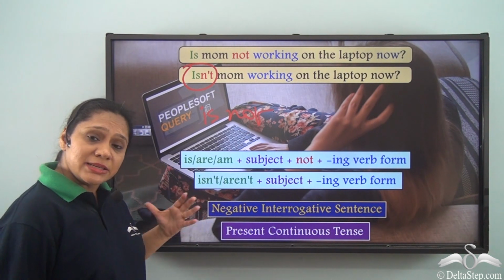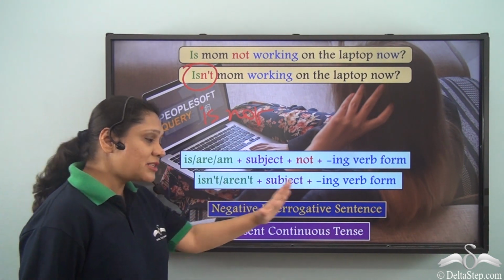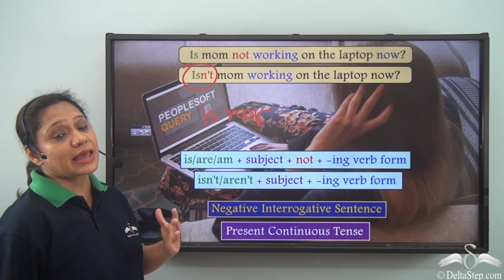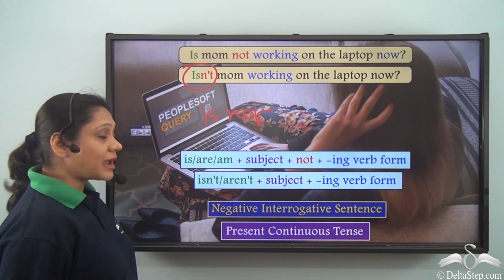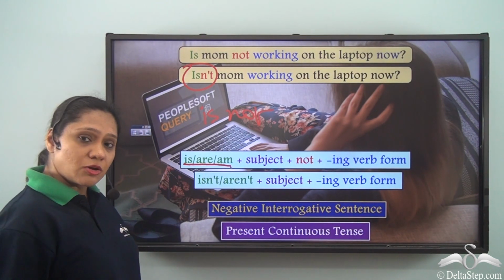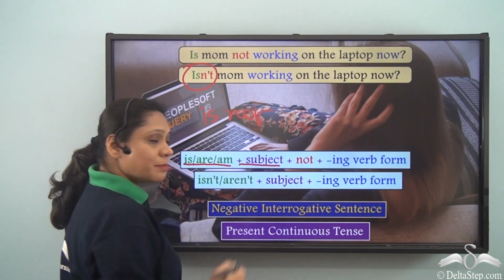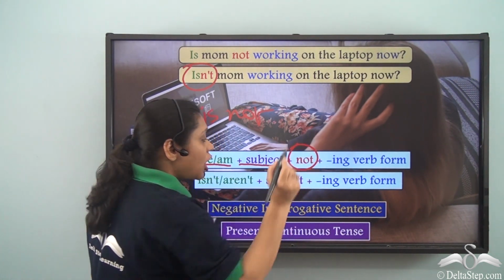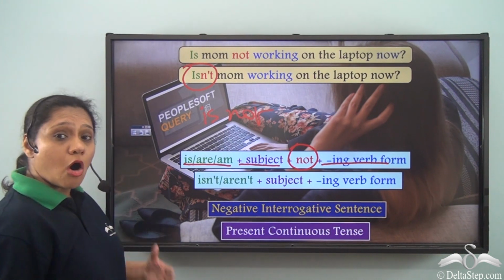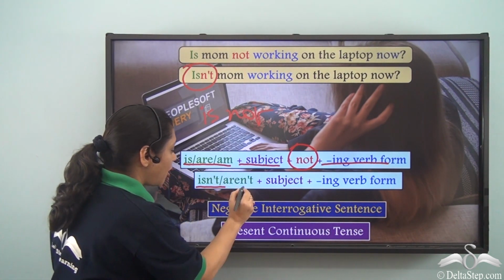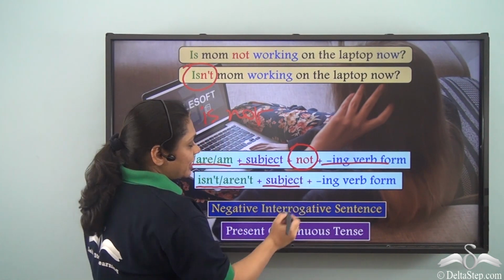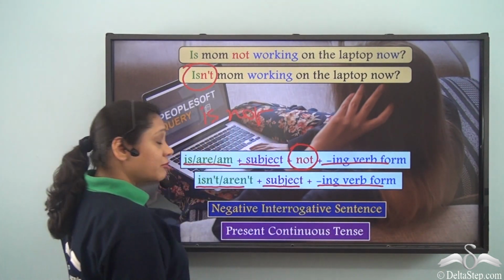That the sentence forms in negative interrogative sentence portraying the present continuous tense can be of two types. We can either write is or are or am depending on the subject, followed by it, followed by the negative word, and then the ing verb form, or we can write the contracted form as isn't or aren't followed by the subject and then the ing verb form.